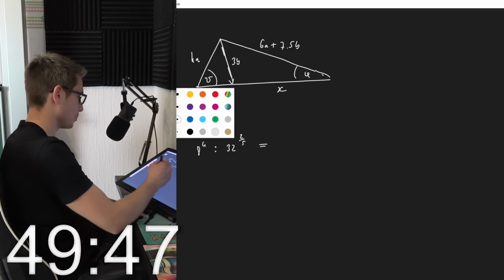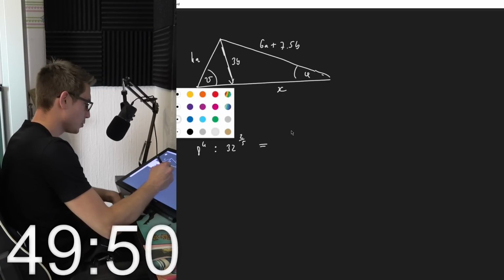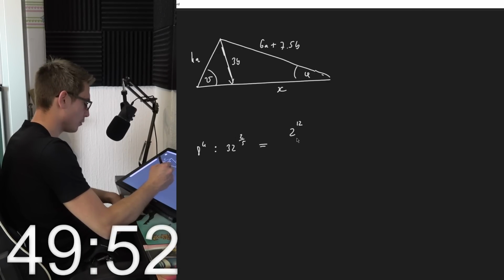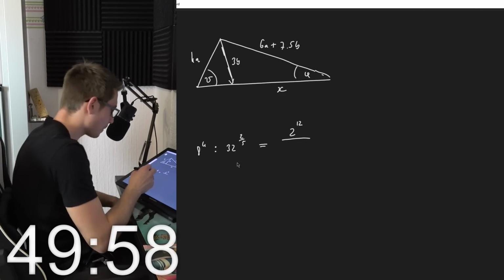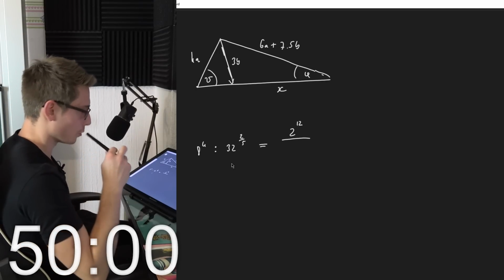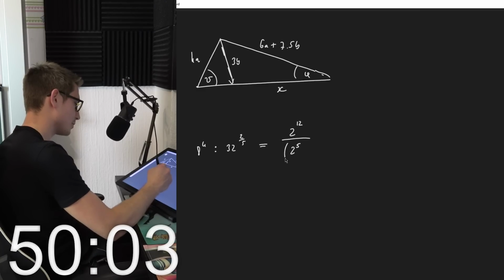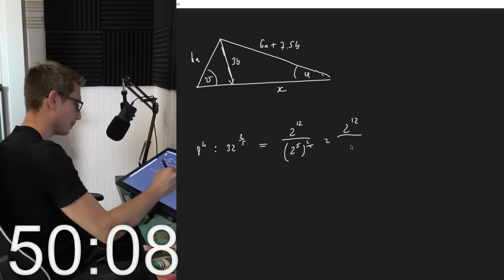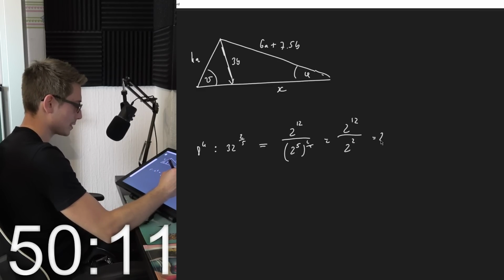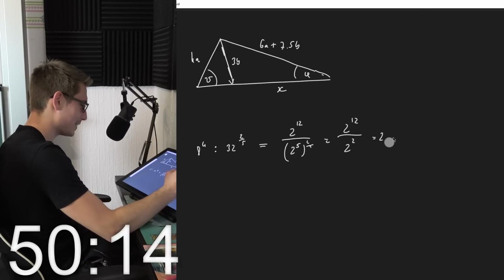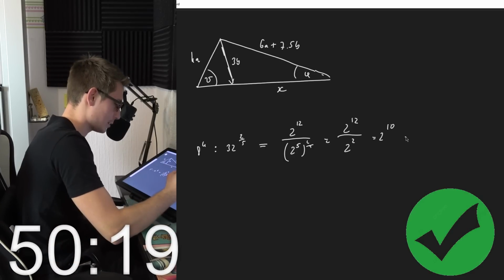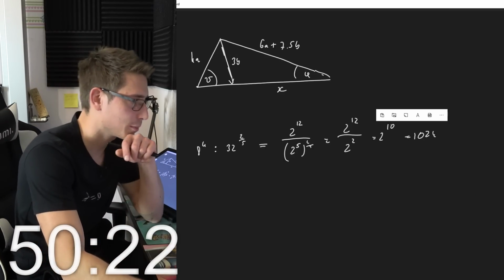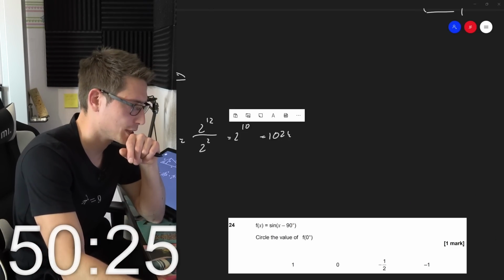So let us see. 8 is 2 to the 3rd power, so 8 to the 4th is 2 to the 12th power, divided by... 32 is 2 to the 5th, so this is 2 to the 5th to the 2 over 5th. Meaning this is the same as 2 to the 12th power divided by 2 squared. This is 2 to the 10th power, which is 1024. Quick maths. But this wasn't even necessary.